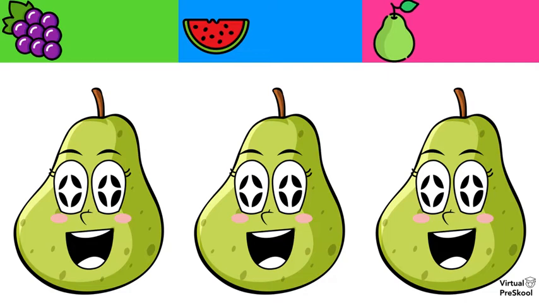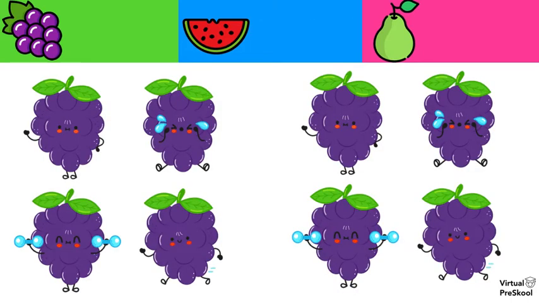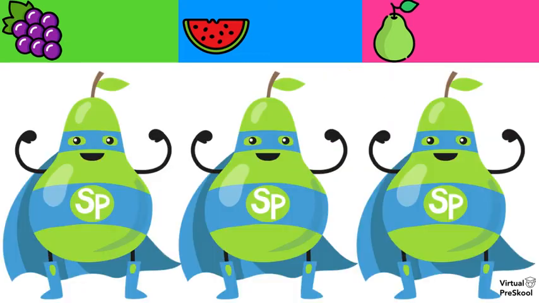You should know this. We've done a couple of these. Pears are nashpati. And this one, watermelon, is tarbooj. And this one again, grapes, you should know this. Angur. And purple grapes are bangani angur.